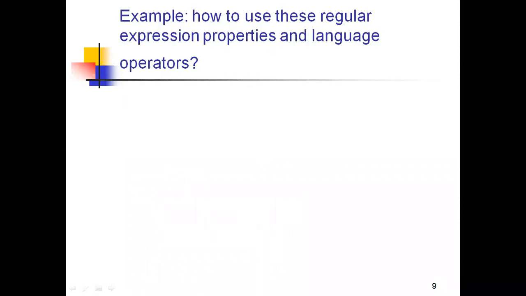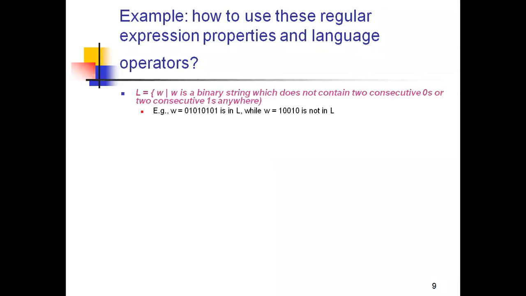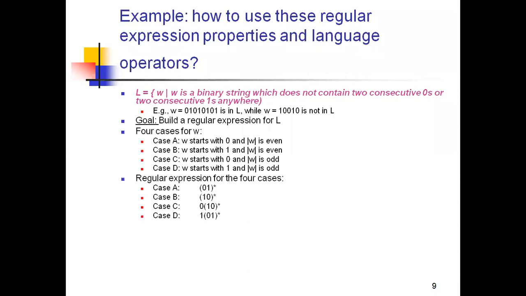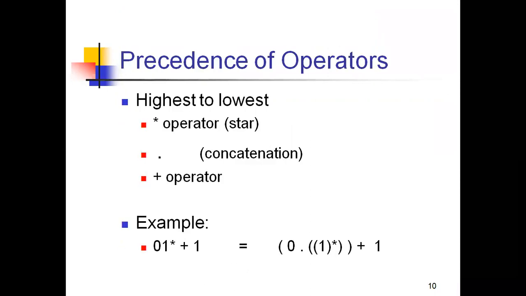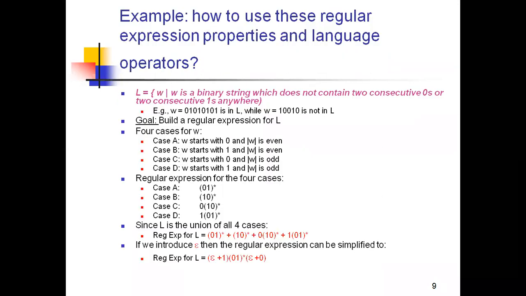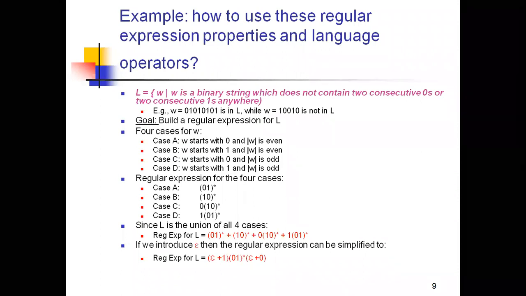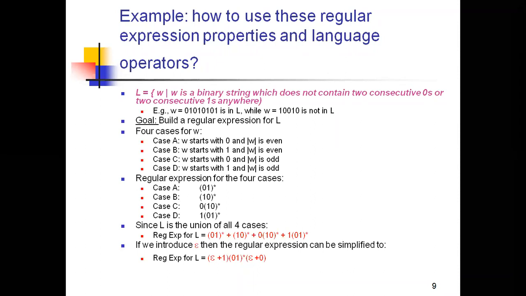Let's see an example of how to use these regular expression properties and language operators. This is example number 1. What are the regular expression properties? Whatever the things that I learned up to now in the before slides, those all come under the properties of regular expression. And the language operators means we are having only 3 language operators. One is the union, second one is the concatenation, and the third one is the Kleene closure.